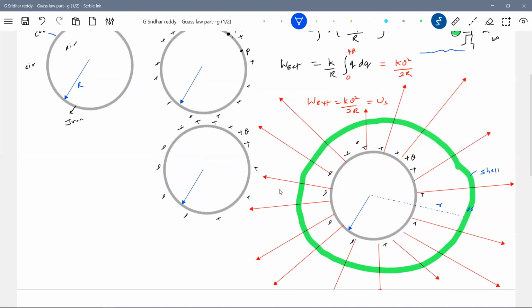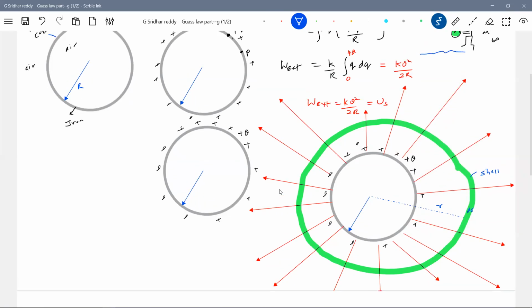Can you remember the electrostatic energy density formula? First, let me calculate how much energy is present in this. So what is dU? Now, what is the electric field at a distance r due to a thin charged shell? It should be equal to kq by r square. Then what is the energy density there? Half epsilon naught E square. So this should be equal to half epsilon naught times kq by r square, whole square.